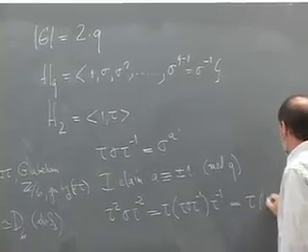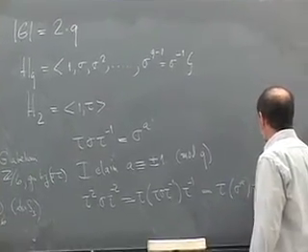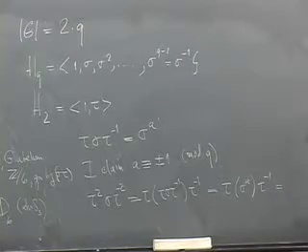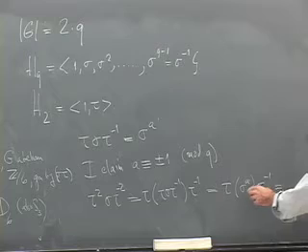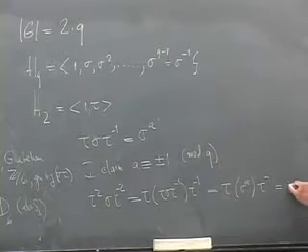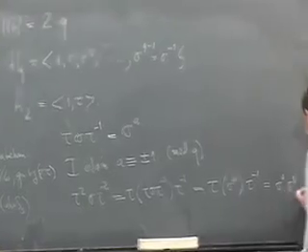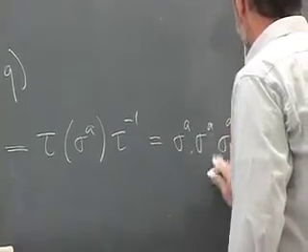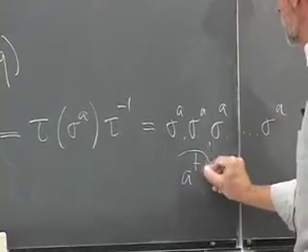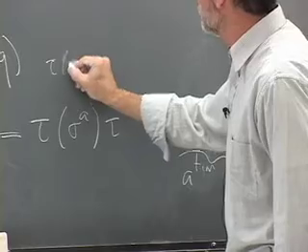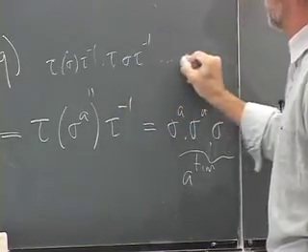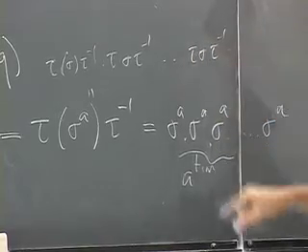So it's tau of sigma to the a, tau inverse, which is the same thing as sigma to the a times sigma to the a, a times, because you break this up as tau sigma tau inverse times tau sigma tau inverse, a times.